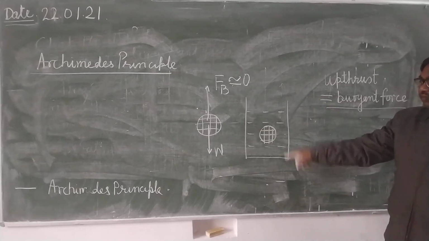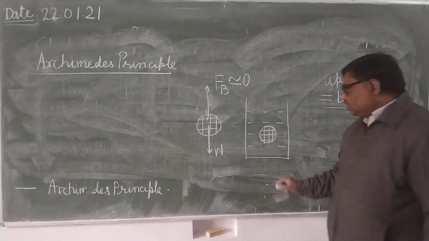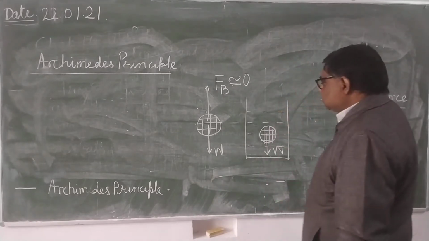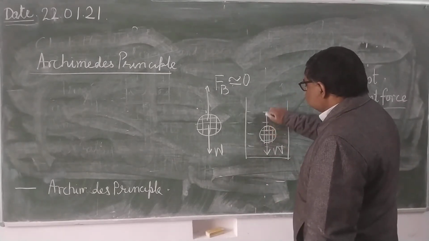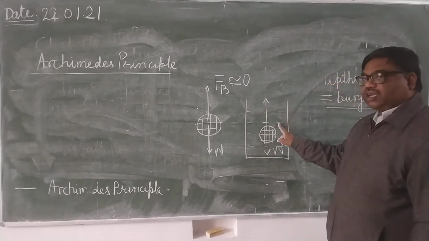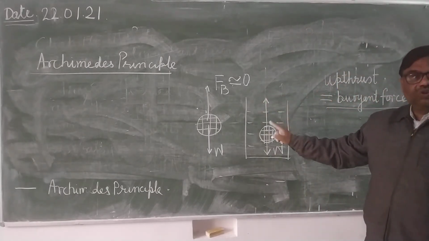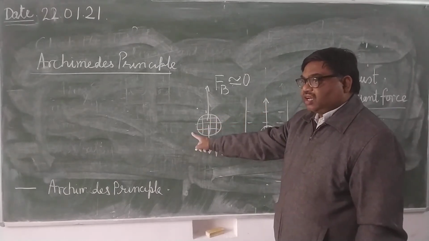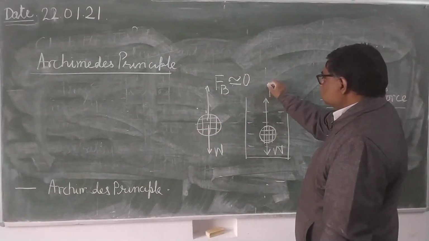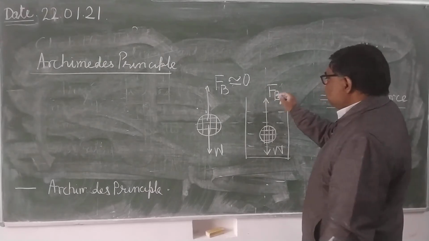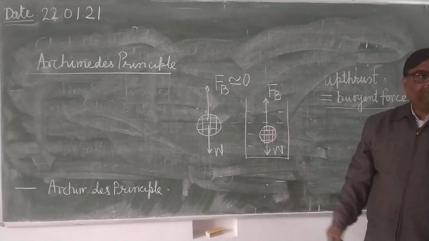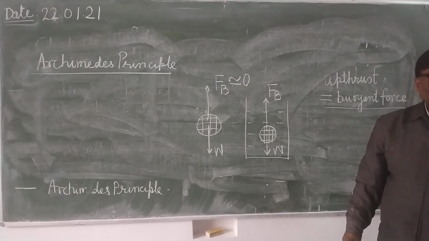But when it will be immersed in water, what will happen? Weight W is still acting in downward direction, but now upthrust will be exerted by water. क्योंकि अब सराउंडिंग क्या है, वाटर है, अभी क्या थी, एयर थी. So this upthrust becomes significant, and then its apparent weight will become less than the actual weight.